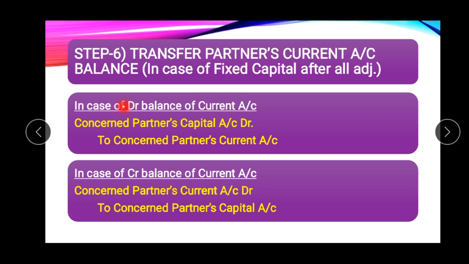If there is any debit balance, the concerned partner's capital account should be debited to the concerned partner's current account. So in case of debit balance of the current account, the current account is credited. And in case of credit balance of the current account, the current account is debited and partner's capital account is credited. So here we close the partner's current account by transferring its balance to the partner's capital account.